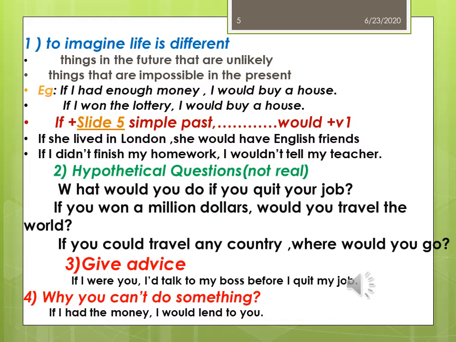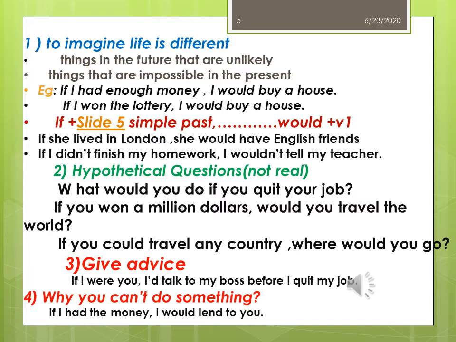For this situation, we use the second type of conditional. For example, if I had enough money, I would buy a house. If I won the lottery, I would buy a house. It is not sure, uncertain. If I had money, then I would buy a house. So for this impossible situation, we use this type of sentence.